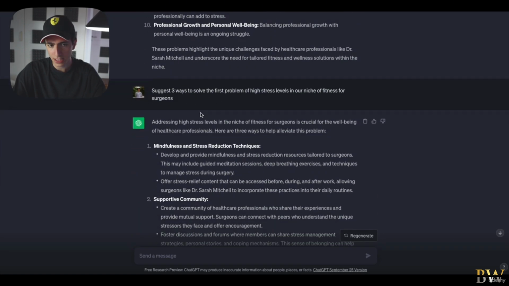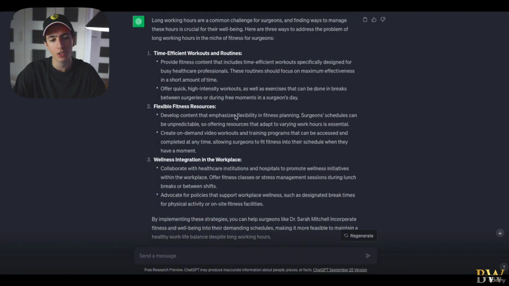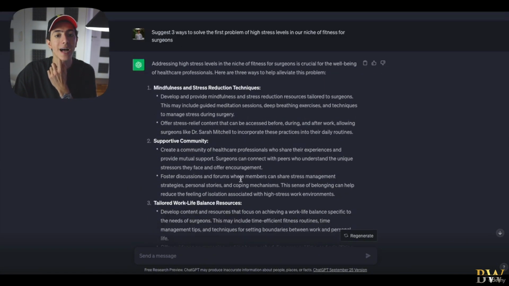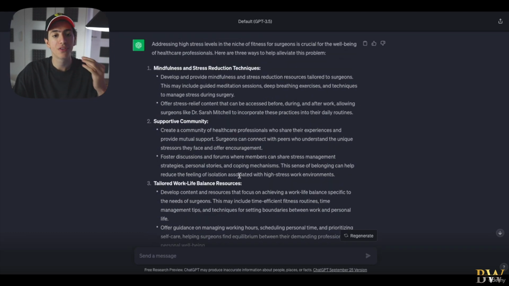As you can see, we did this right here. We did this in the second problem. We did this in the third problem. And now it is time to ask for 3 ways, again, or 3 video ideas for these solutions. All right, so we're going to create 3 video topics on each one of those solutions.